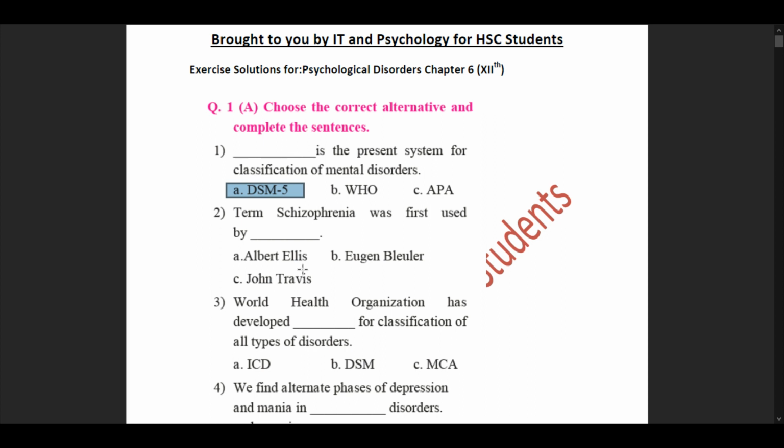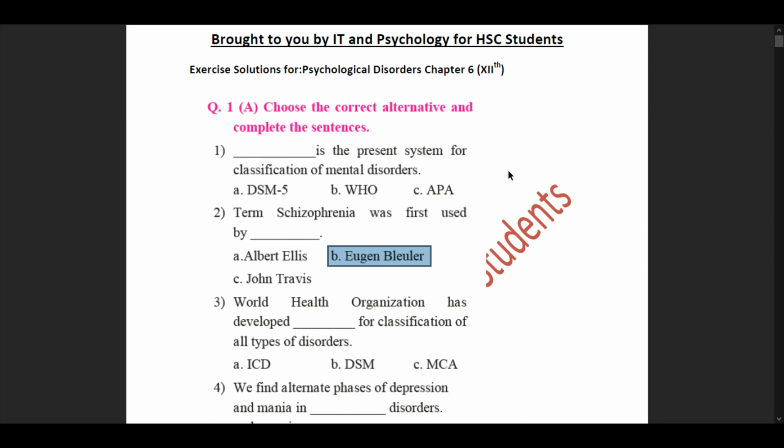Term schizophrenia was first used by dash. So as we had learned previously in subunit 6.6.6, it is Eugene Bleuler who used that name for schizophrenia. View the video given in the description to understand what schizophrenia means and how it can be broken down to understand what it really means.